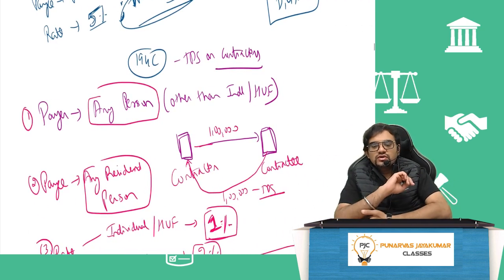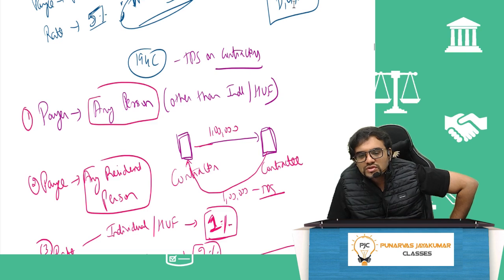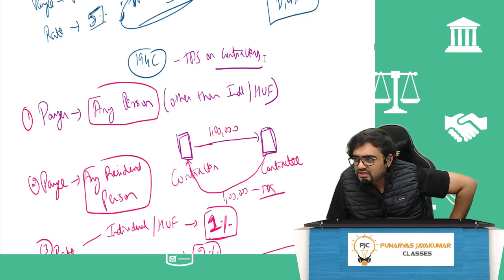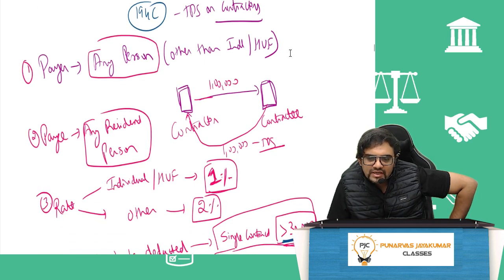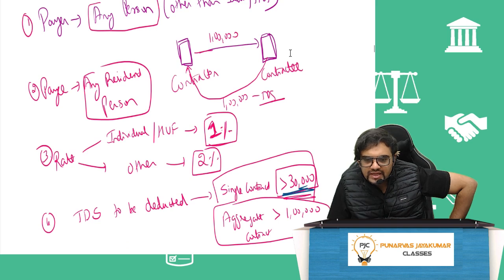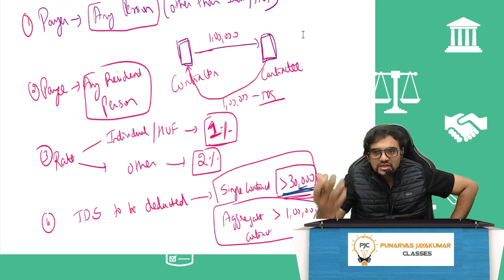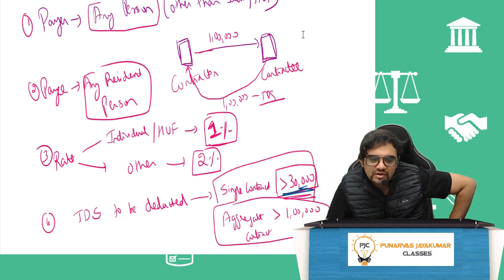194C, TDS on contractors. Who is the payer? Any person other than an individual or HUF will be considered as the payer. Payee will be any resident person. So, for example, if I am giving you a contract worth 1 lakh rupees, you are the contractor, I am the contractee. When the contractee is paying the money, you should deduct TDS and pay to the contractor.